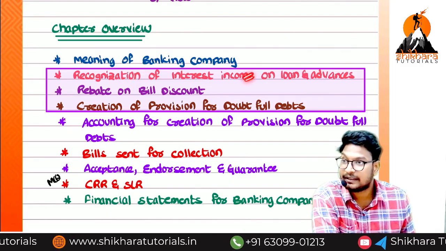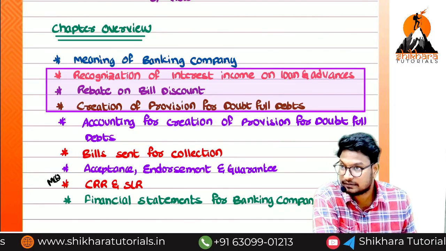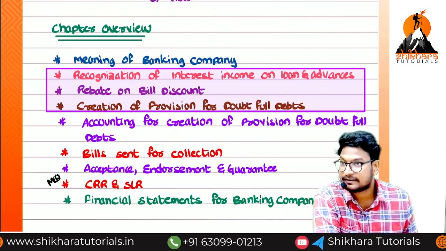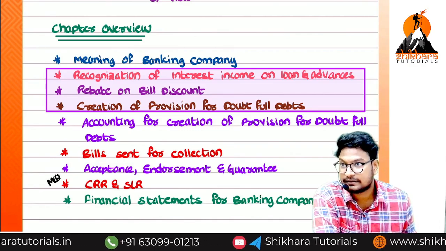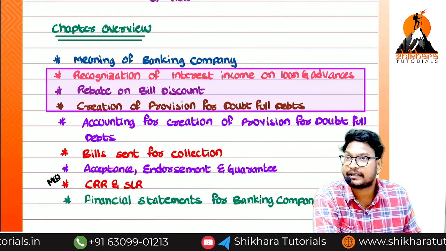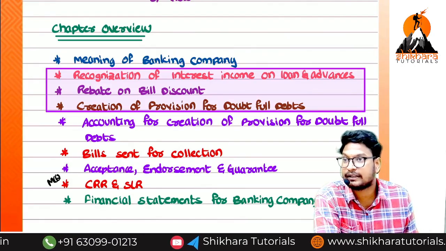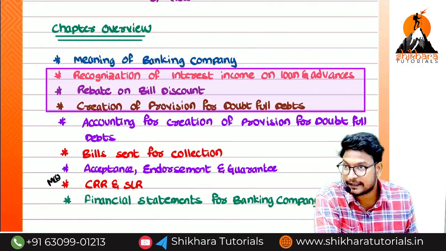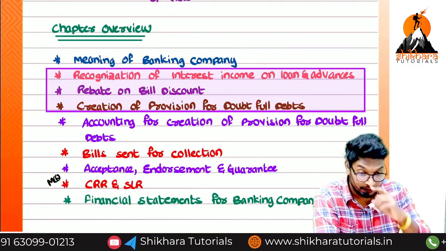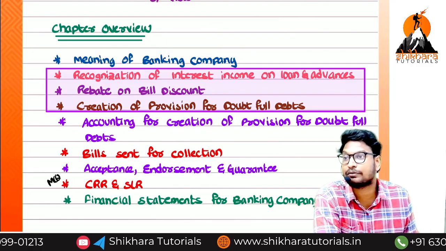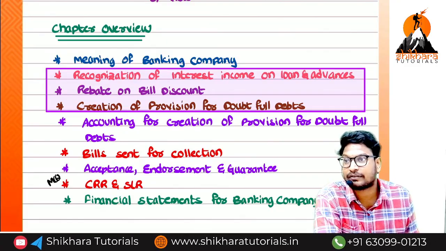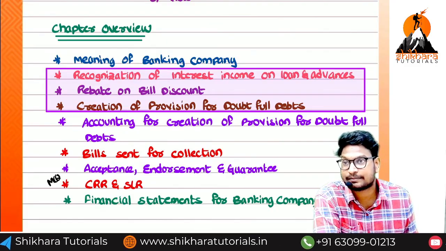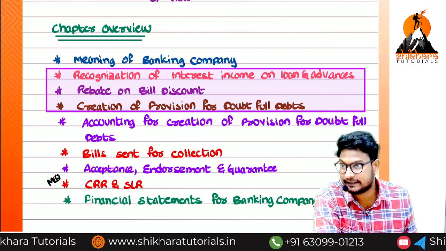For example, if it is a non-performing asset, what is the due entry? Customer account debited to interest suspense account. Then at the time of receipt of that interest, what is the entry? Cash or bank account debited to customer account. Then we have to reduce the interest suspense account and transfer to interest account. At that point, what is the entry? Interest suspense account debited to interest income account.